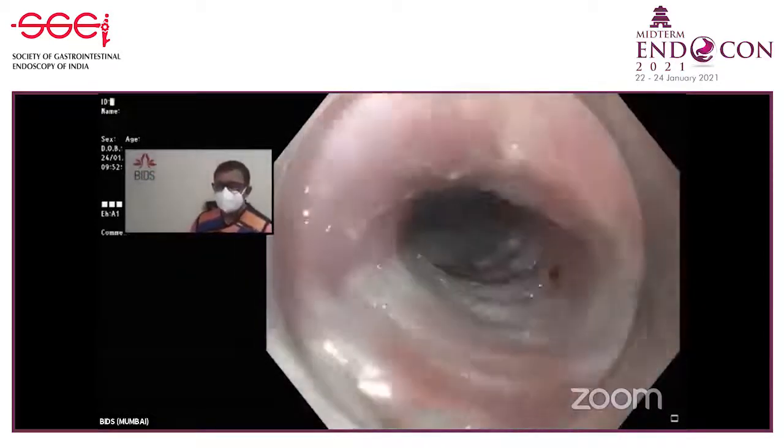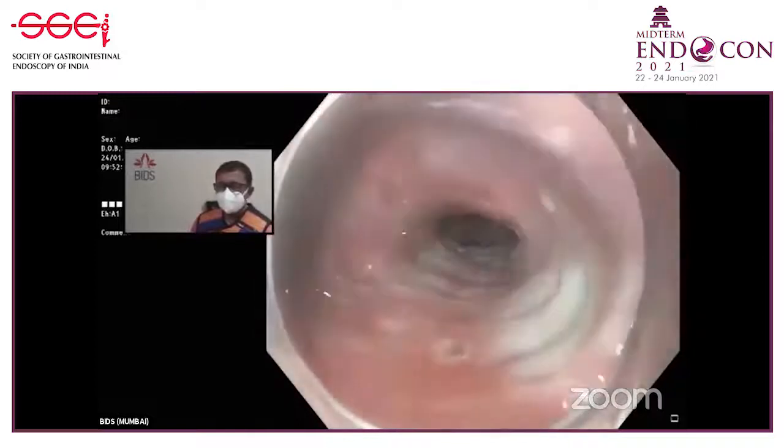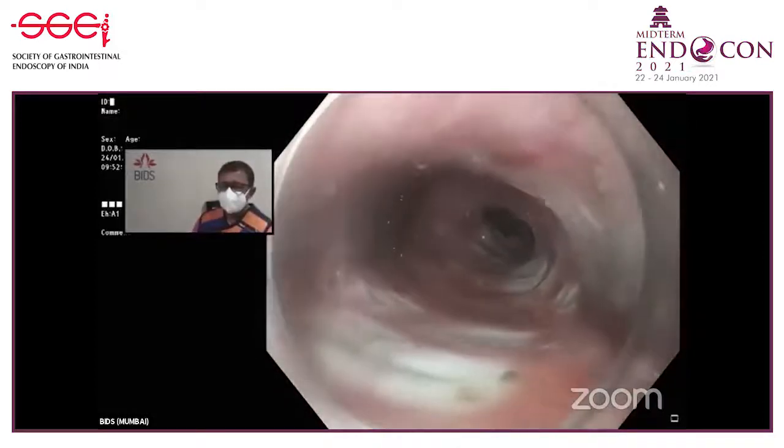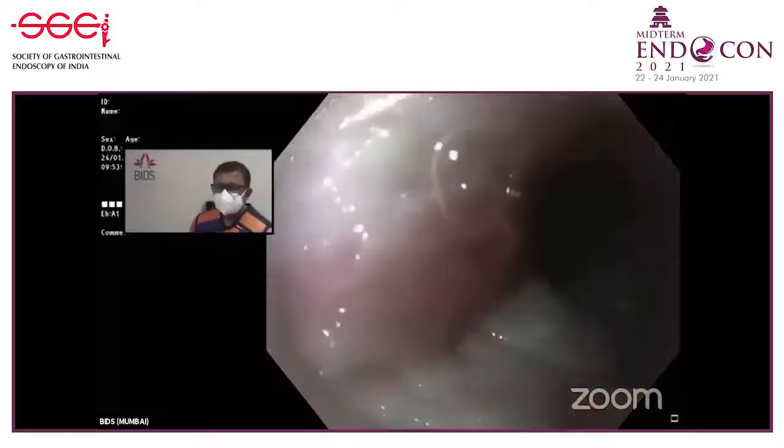Now what I'm going to do is clean the knife. See the tunnel? Very clean tunnel. No blood.